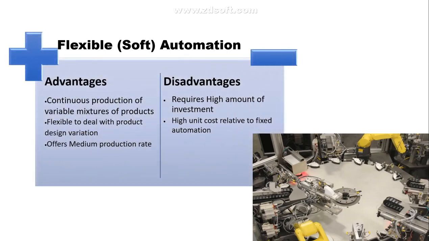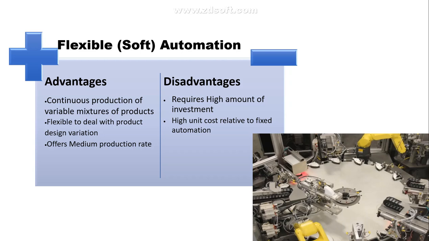It has certain advantages and disadvantages. Let's see the advantages. It offers continuous production of variable mixtures of products, so the production is not monotonous. It allows you to produce a mixture of a variety of products.